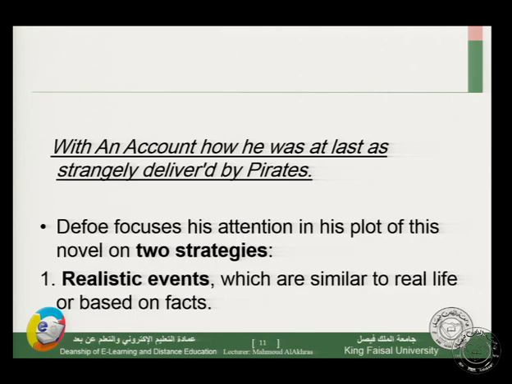In this strategy, we can see that Defoe focuses his attention on real life, and he bases his story on the real story of, you remember, the Scottish Alexander Selkirk. He bases his story on the adventure of this Scottish traveler. So it is near to real event. We have realistic events.